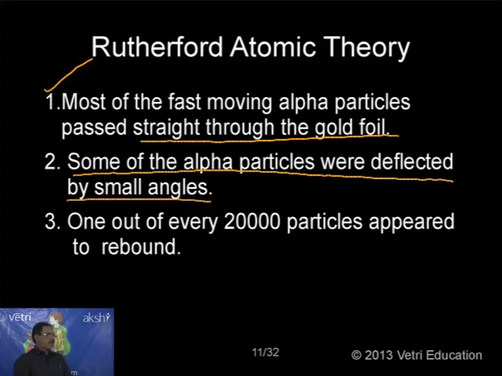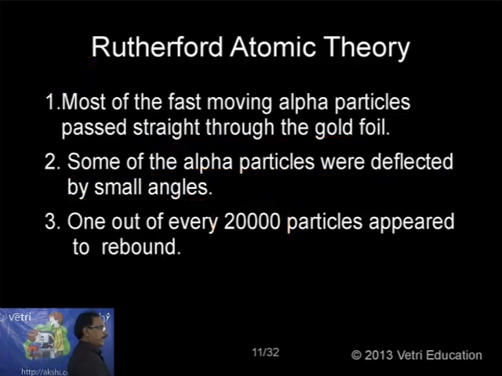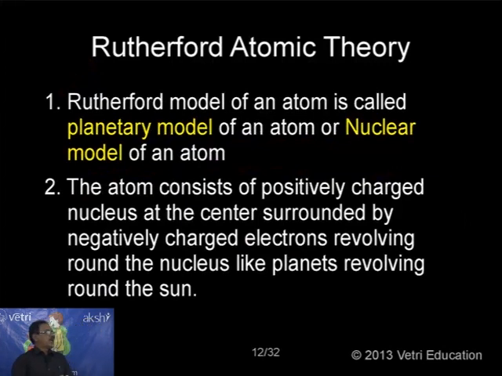The third one is that 1 out of every 20,000 particles appeared to rebound, coming back at 180 degrees. These are the three observations. Based on this, Rutherford proposed a theory, which we call the Rutherford atomic theory.